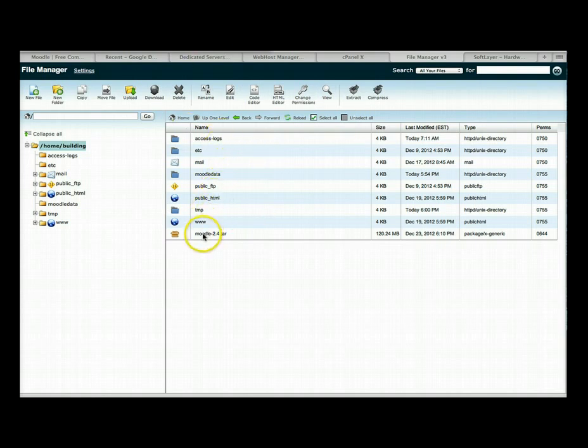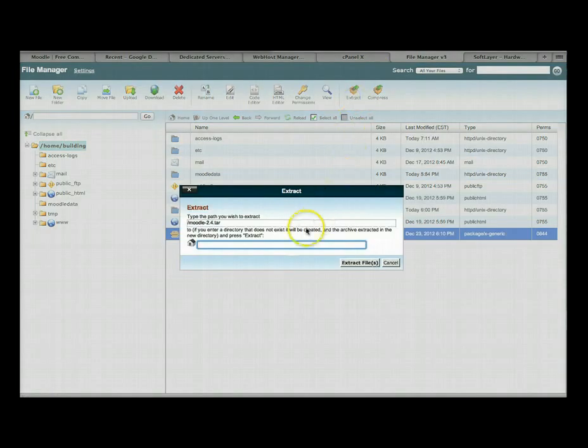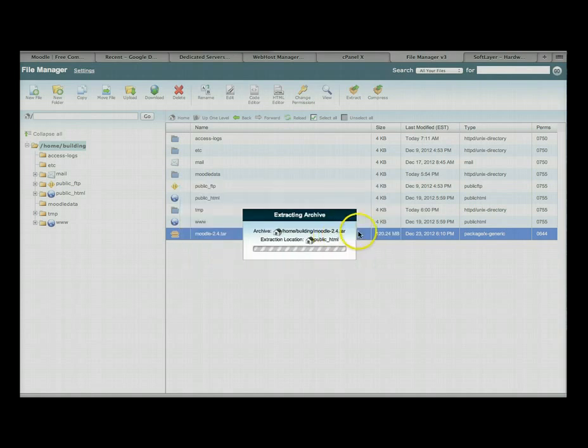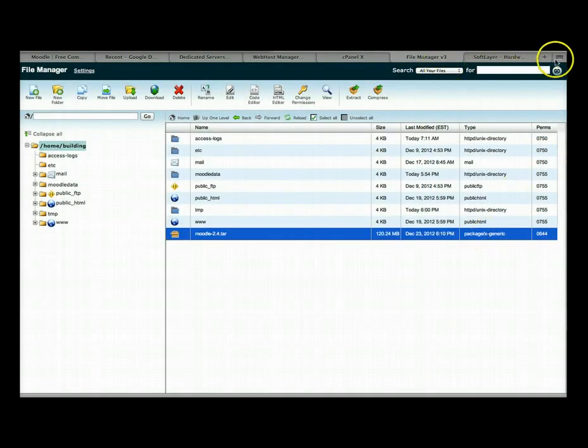So here we are. We're going to click on the Moodle, highlight it, and then extract. And that's going to extract it. We're going to write home, or not home, sorry. We're going to write public underscore HTML, and then click on extract file. And then you see it's extracting. And then we'll click on close, and we're going to our website.